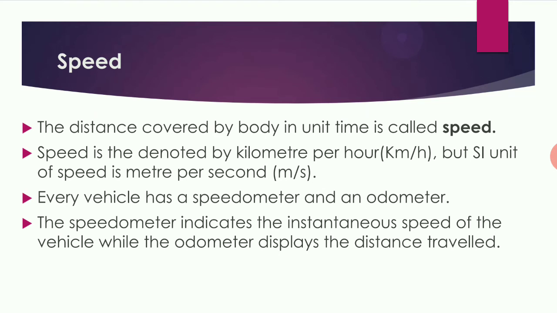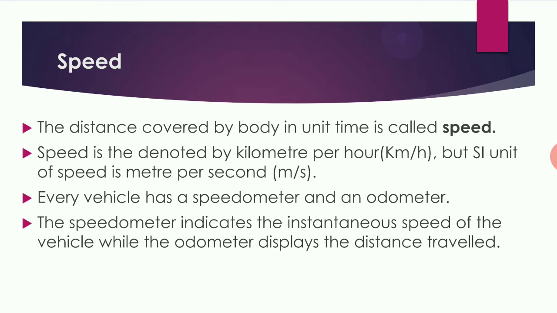Next, speed. The distance covered by a body in a unit time is called speed. What is speed? Speed is nothing but distance covered in a unit time. This speed can be denoted in kilometers per hour, but the SI unit of speed is meters per second.